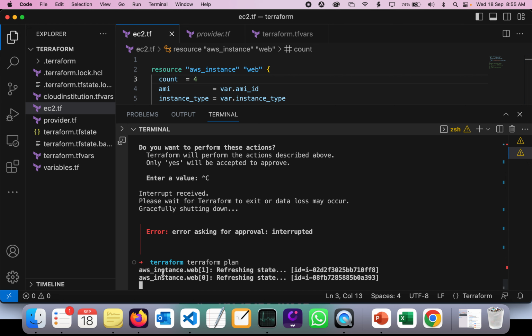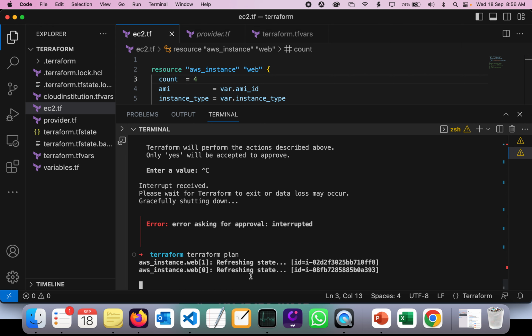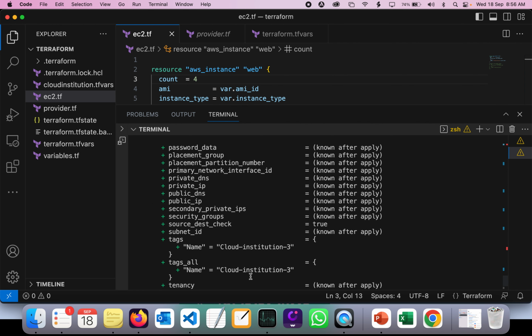We have already created two instances, so it's going to create 2 more instances. It's taking a while. Okay, now it's done.